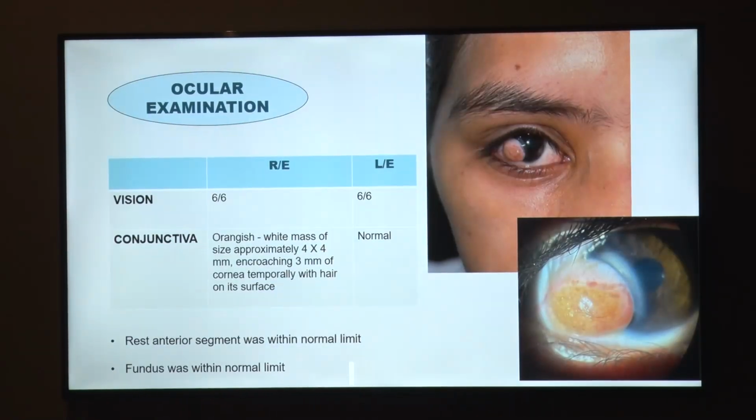Ocular examination showed vision to be 6/6 in both eyes. Right eye conjunctiva showed an orangish-white mass of size approximately 4 by 4 mm, encroaching 3 mm of cornea temporally, with hair on its surface, as we can see in the picture below. The rest of the anterior segment was within normal limits. Fundus in both eyes was found to be within normal limits.